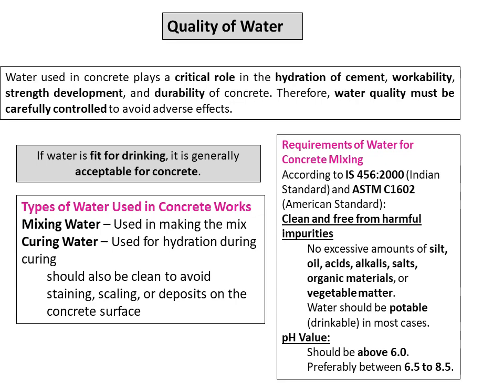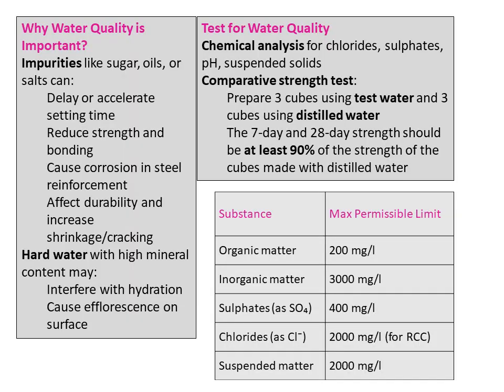Water is mainly used in two stages of concrete work. First is mixing water, which is added during the preparation of fresh concrete. Second is curing water, which is applied after placing the concrete to maintain moisture and ensure complete hydration. Curing water should also be clean because if you are using contaminated water, it can leave stains, deposits, or harmful chemicals on the concrete surface.